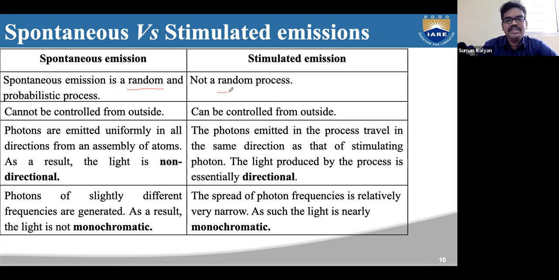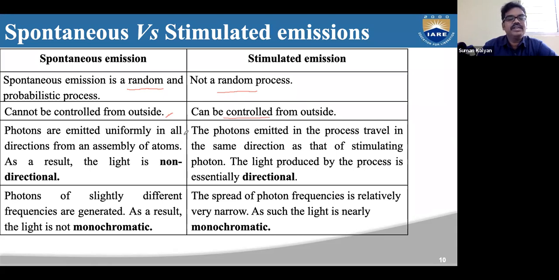But stimulated emission is not a random process, because we know that if you shine radiation or light on the atom, this process will happen. Since spontaneous emission is random and the atom loses energy on its own, we cannot control it from outside. Whereas stimulated emission can be controlled from outside.